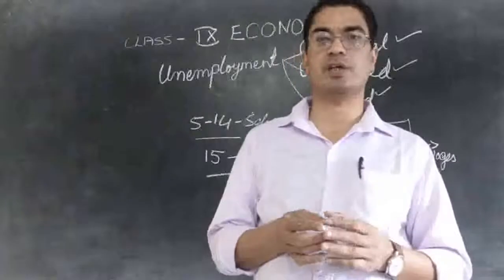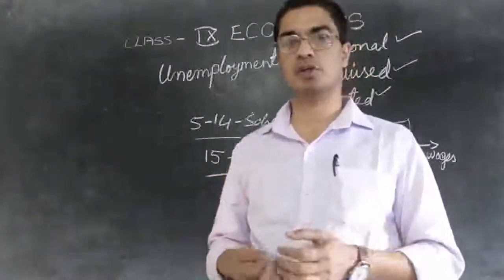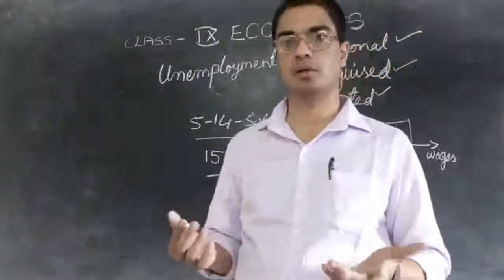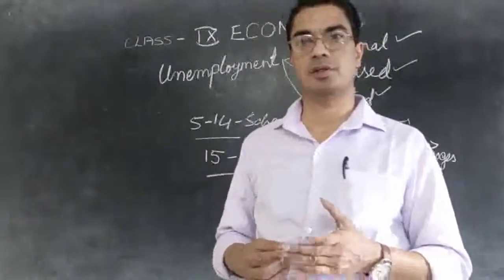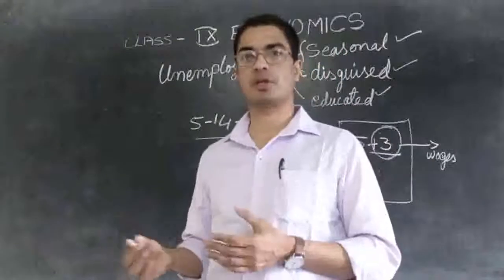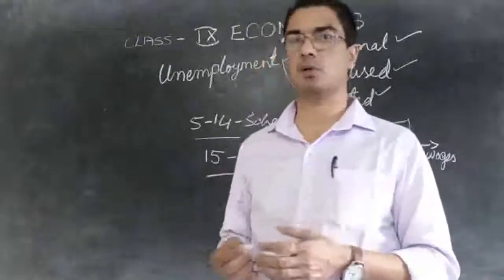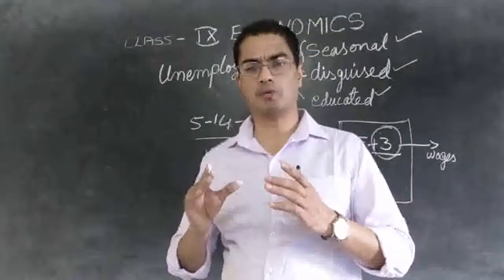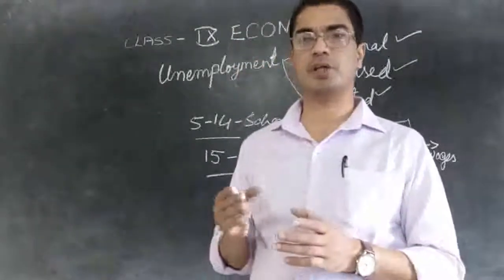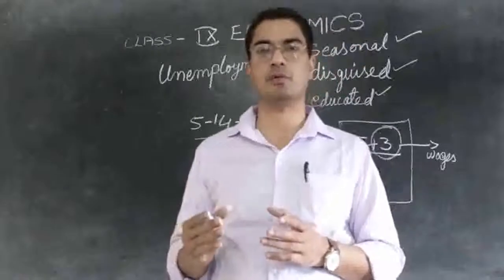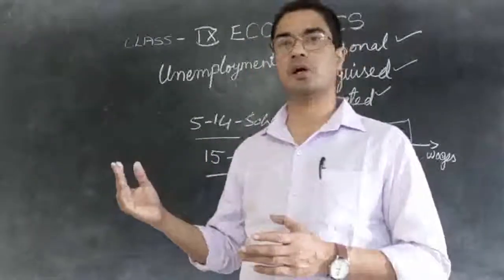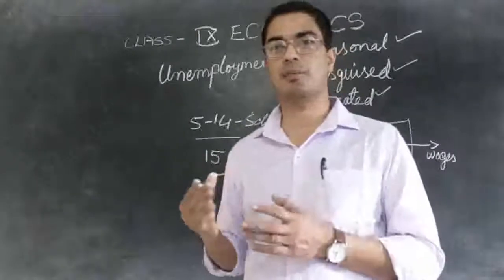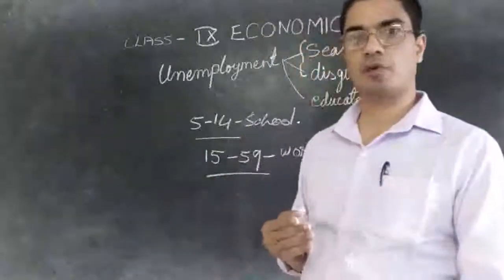People who finish their matric and remain waiting, trying to get a job. And there are people who finish their graduation, BA, BSc and so on. Then people who do post-graduation, that MA, MSc, all those things. They say the people who remain after matric trying to get a job are very few. But more people are waiting to get a job after their BA and MA and so on. So that is fast increasing.